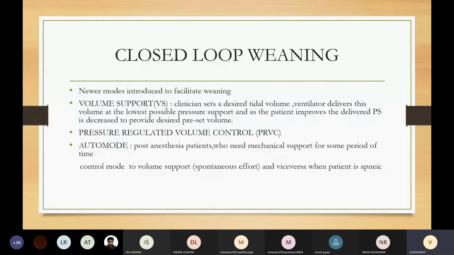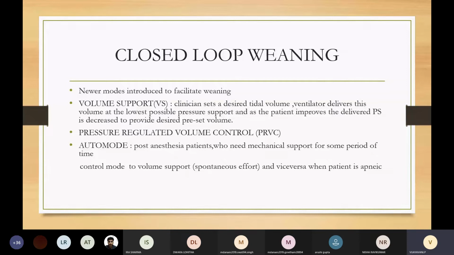The examples for closed loop weaning are volume support weaning, where the clinician sets a desired tidal volume, and the ventilator delivers this volume at the lowest possible pressure support, and as the patient improves, the delivered pressure support is decreased to provide the desired preset volume. Next, pressure regulated volume control. In this mode, inspiratory pressure is a variable factor and the set parameter is our tidal volume.